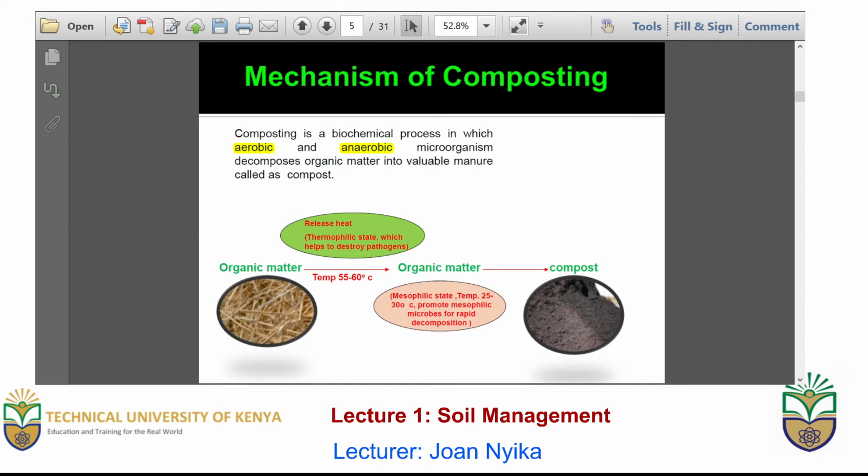What are the mechanisms of composting? Composting can be either aerobic or anaerobic. That is, the microorganisms used to decompose the organic waste can operate either under aerobic conditions, that is, in the presence of oxygen, or under anaerobic conditions, that is, in the absence of oxygen. Whether it is aerobic or anaerobic, the microorganism operates the same way in the process of composting.